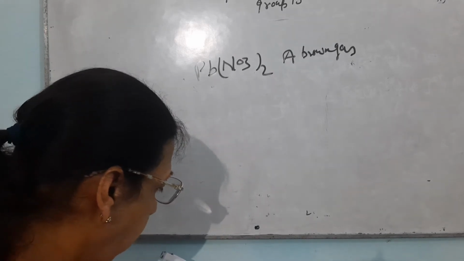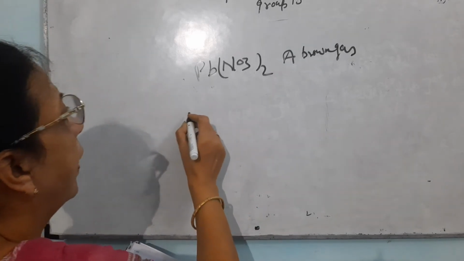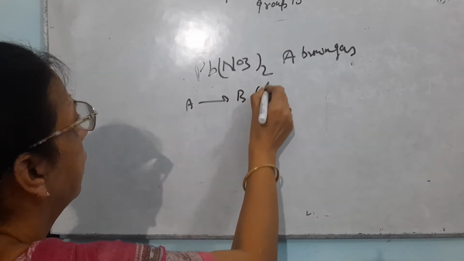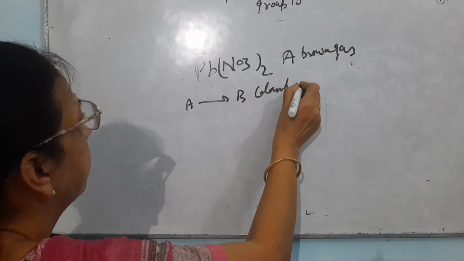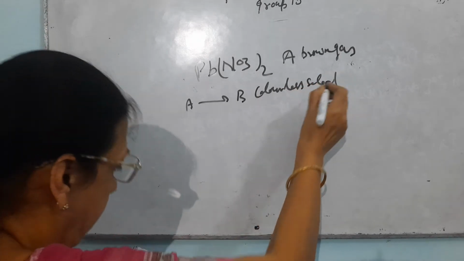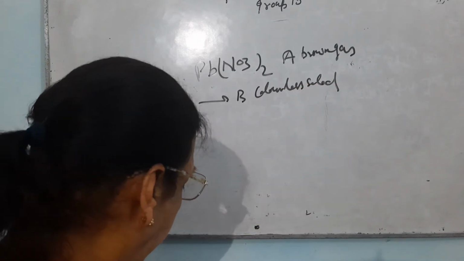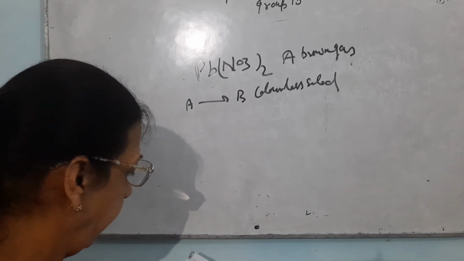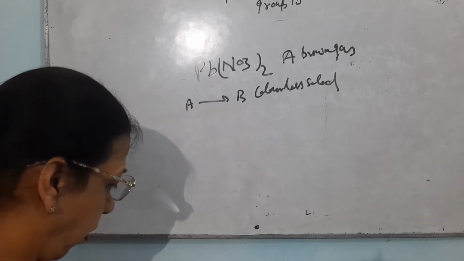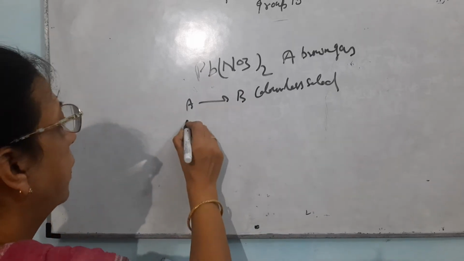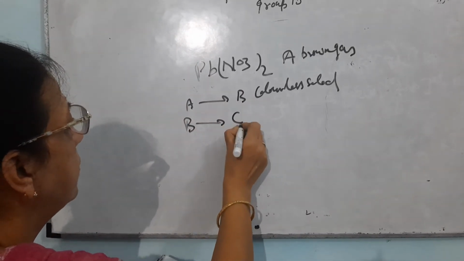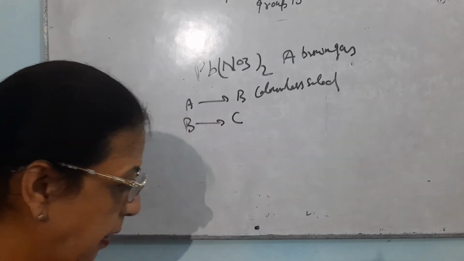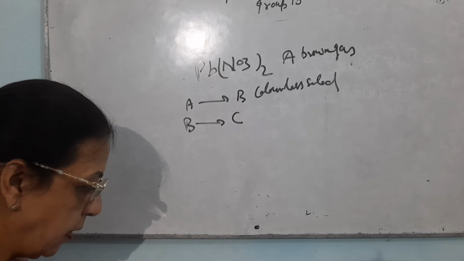The gas A on cooling changes to a colorless solid B. I have already told about this reaction. Solid B on heating with NO changes to a blue solid C. Identify A, B and C and also write the reactions involved.